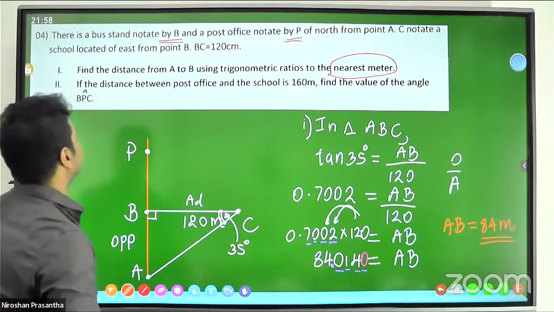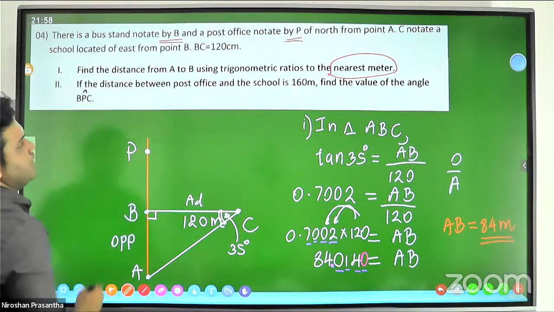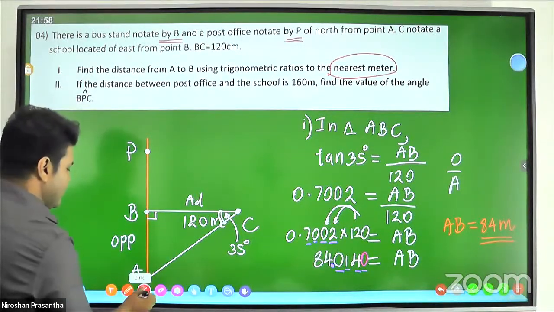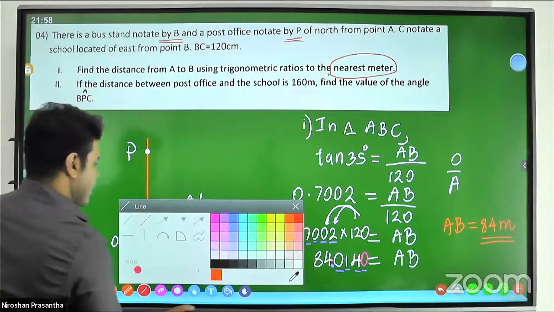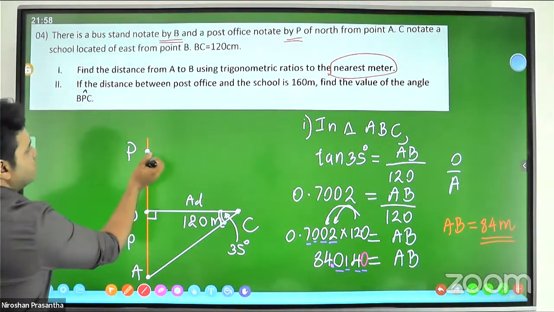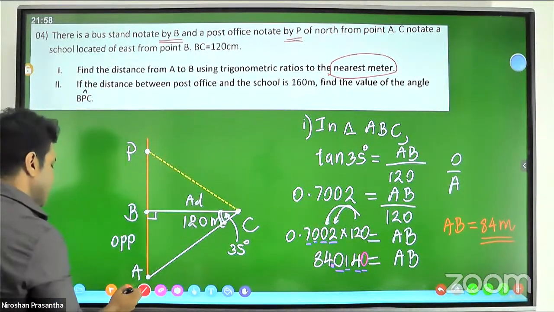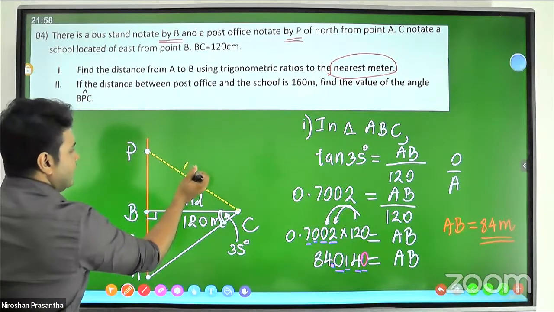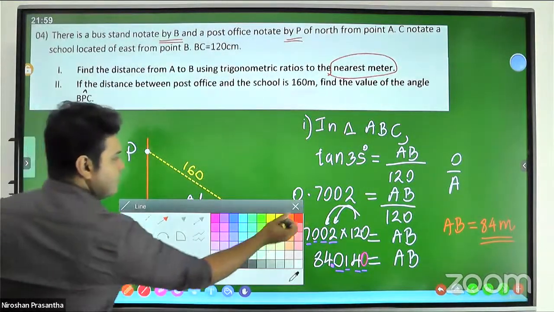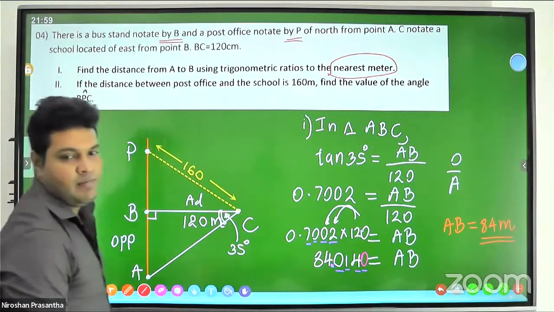Then you can come to the diagram. The distance between the post office P and the school is 160 meters, so you can further draw this diagram. Mark it down: 160 meters.